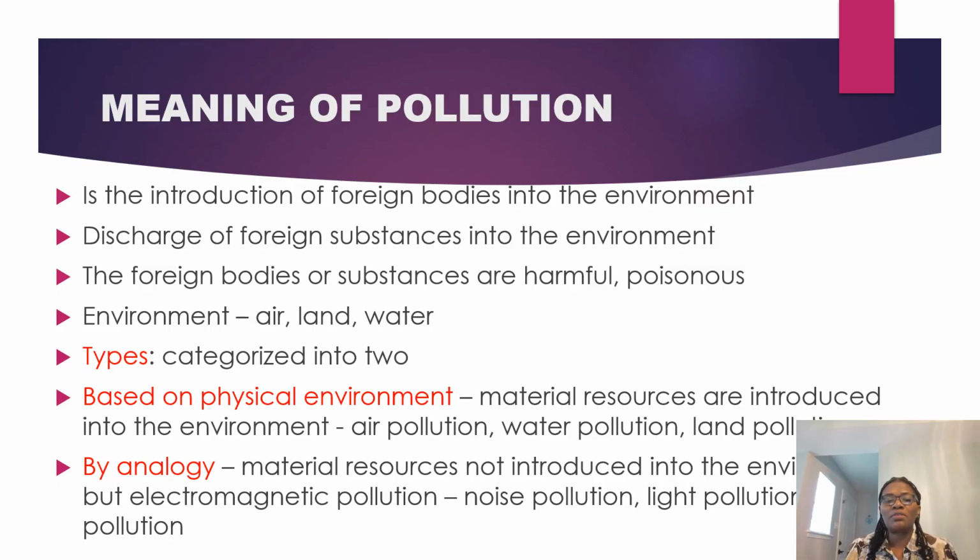Now, pollution could be categorized into two. One based on the physical environment that we have talked about. So, when materials are introduced into the environment, we have air pollution, water pollution, and land pollution. The second category is by analog. When we talk about analog, it's not material resources introduced into the environment this time, but electromagnetic pollution. So we have examples like noise pollution, light pollution, and thermal pollution.